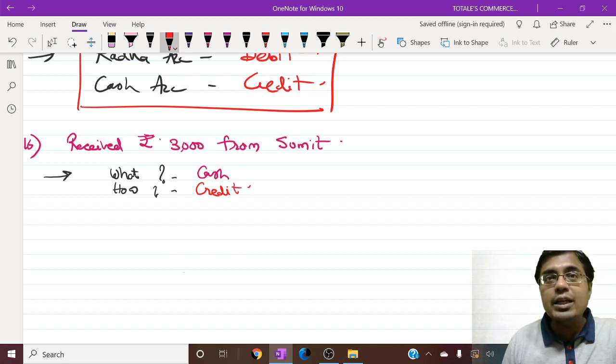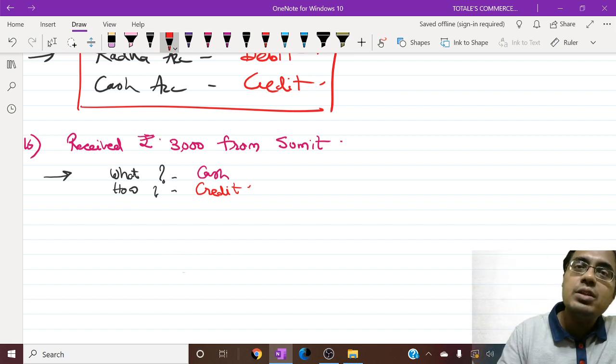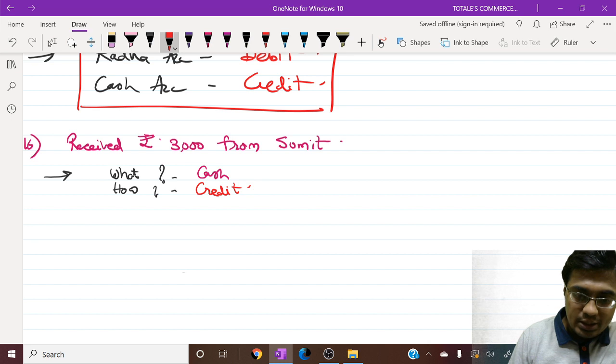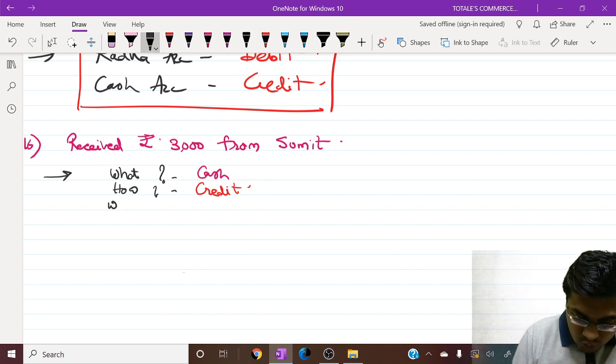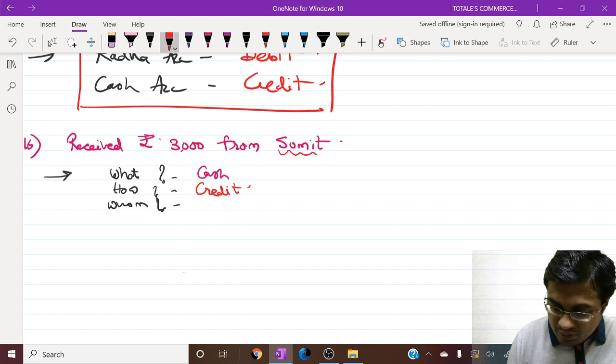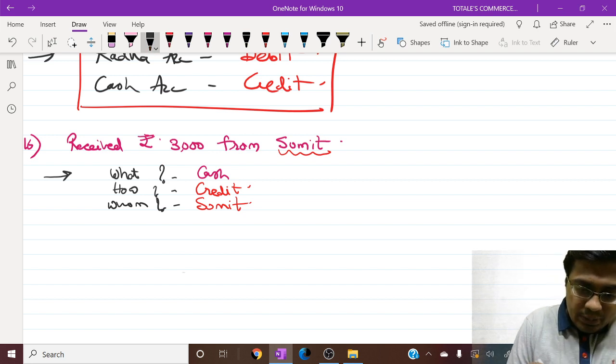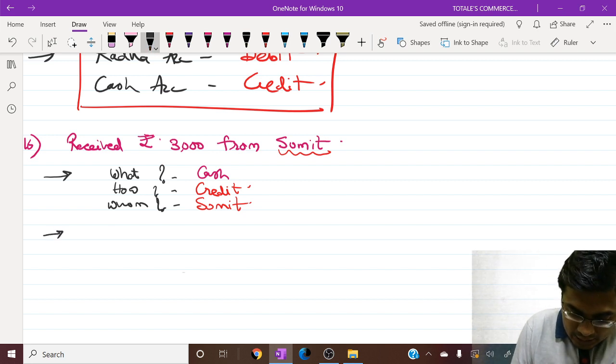Because Sumit is paying us for some reason, and that reason is either he is giving us a credit or we had given something to him on credit and he is repaying that. From whom did we receive the amount? We received the amount from Sumit. So now we have two accounts, cash account and Sumit's account.